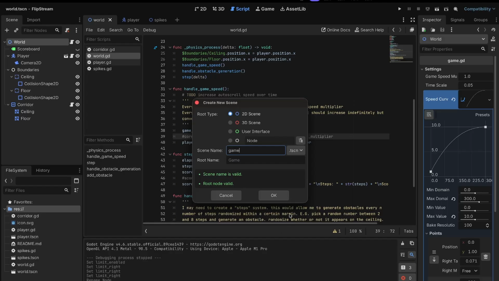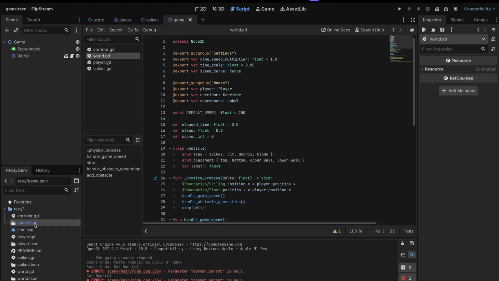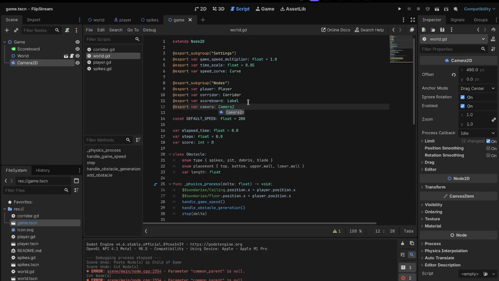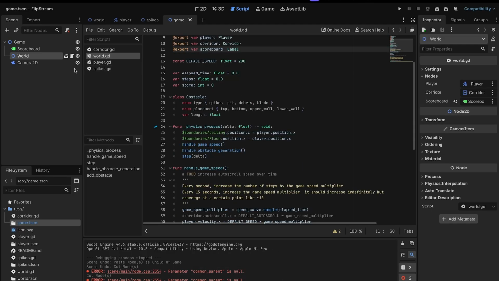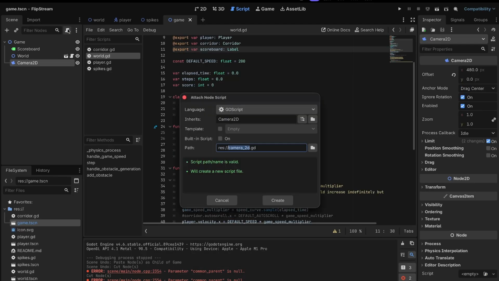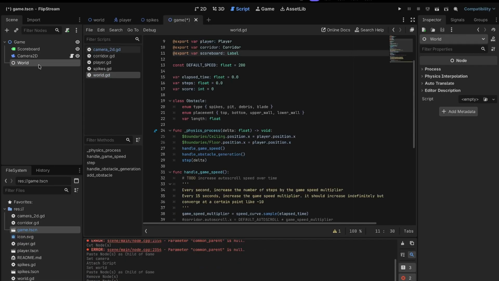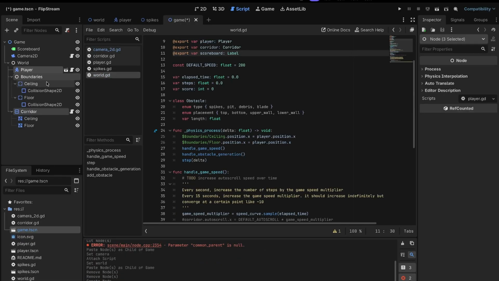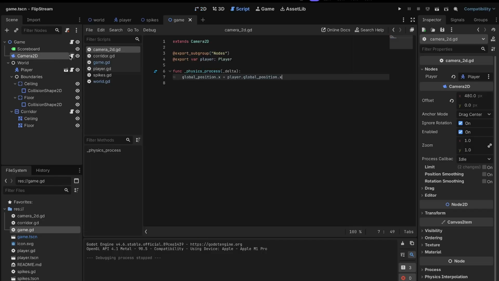So my original idea for the movement was to have the player stay locked in the same X position and have the repeating background scroll past the player, but I ran into an issue with obstacle generation because I'm using a parallax layer for the repeating background, and that meant that any obstacle I generated would repeat indefinitely with the rest of the background. So I eventually changed that so the player would move through the repeating background, and I locked the camera's position to the player. And that seemed to work much better. And luckily it wasn't too much refactoring, just moving a few nodes around, which is easy enough in Godot.